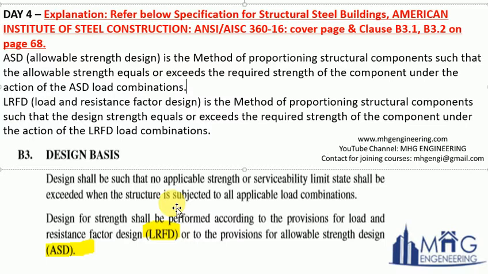So basically, the structure should be designed for the limit state of strength and the limit state of serviceability, both. Design for strength shall be performed according to the provisions of load and resistance factor design, that is LRFD, or the provisions of allowable strength design, ASD.